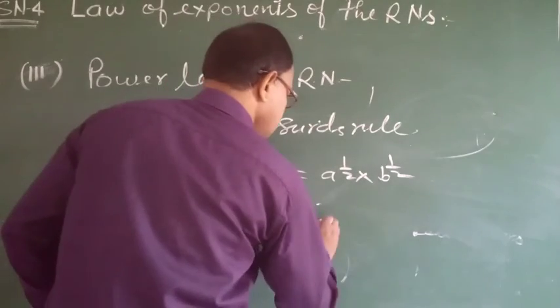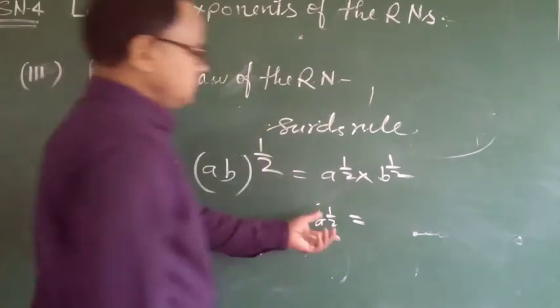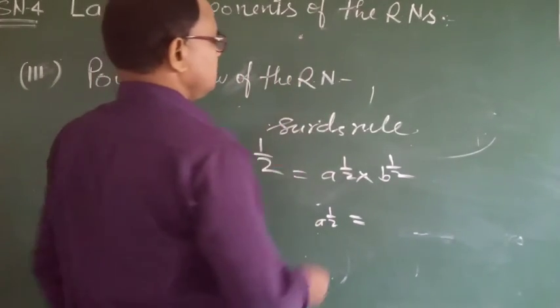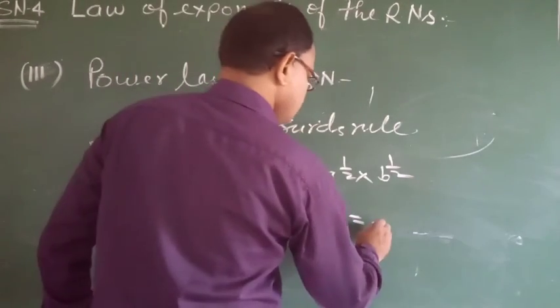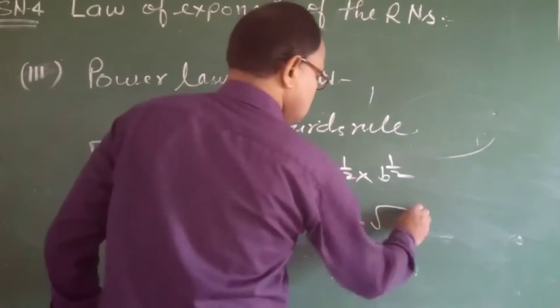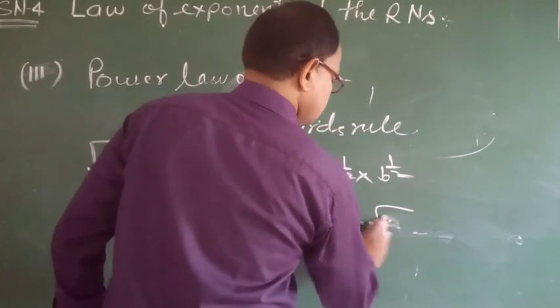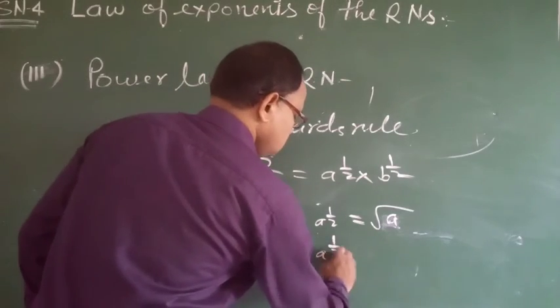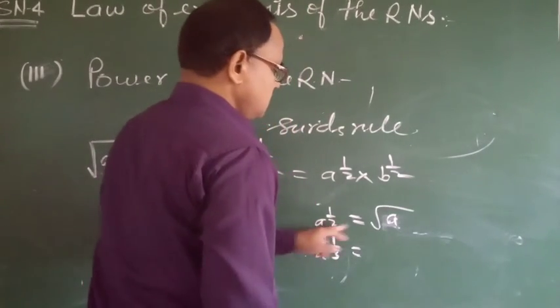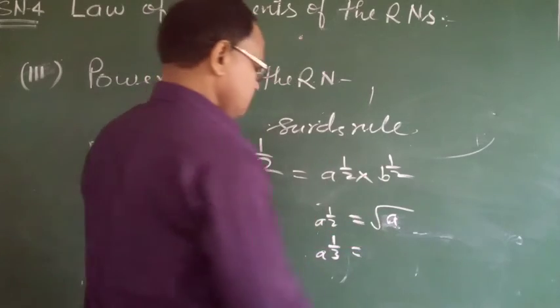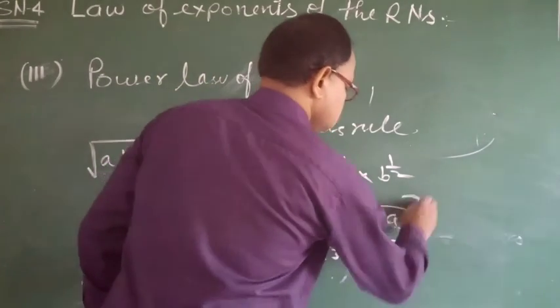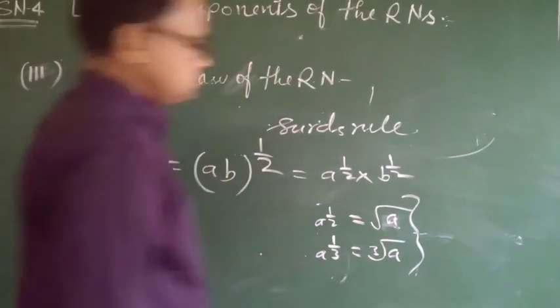If a to the power 1 by 2, it is written in surd form, root form. Then we write root a, and here a to the power 3. Here the order is 3, here the order is 2, but order 2 is not shown here. Here order 3, we can write this. These types we can show.